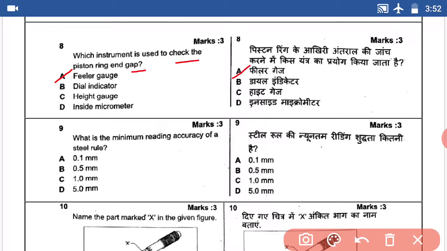Question number 9. What is the minimum reading accuracy of a steel rule? Steel rule minimum reading is 0.5 mm. Answer B.